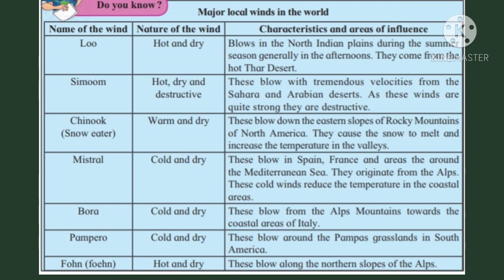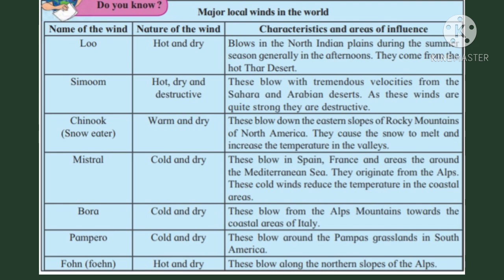Second wind is Simoom. Nature of the wind is hot, dry and destructive. Characteristics and areas of influence: these blow with tremendous velocities from the Sahara and Arabian deserts. As these winds are quite strong, they are destructive. Third wind is Chinook.